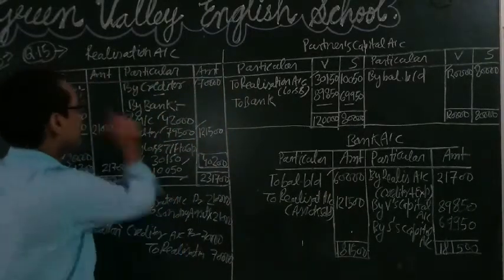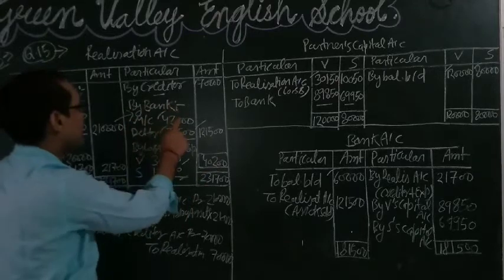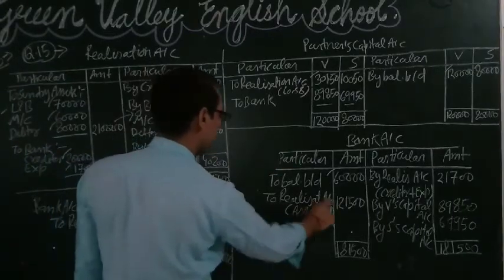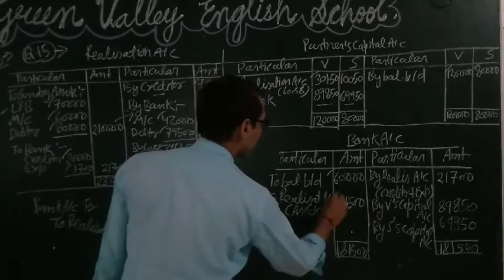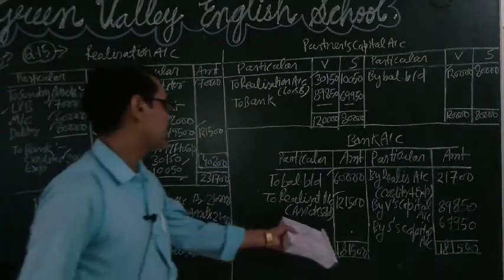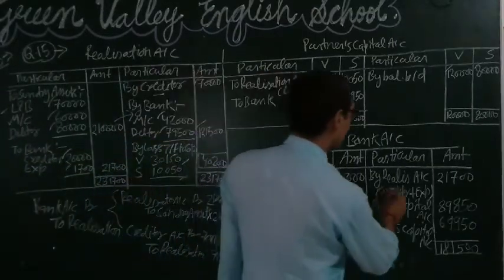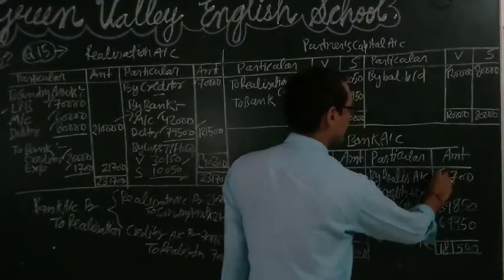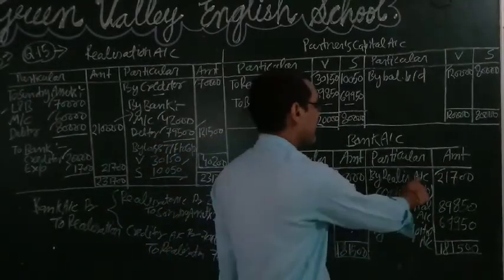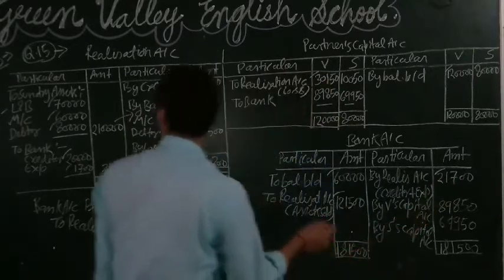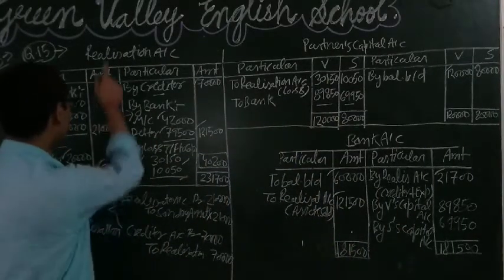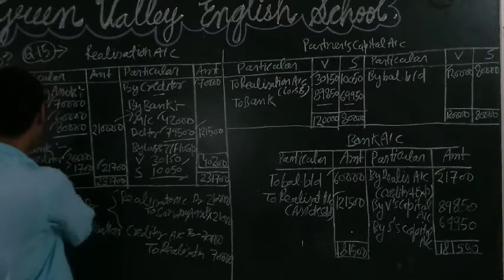When we realize the assets, written as by bank, it will come in the debit side of the bank account, written as to realization account, 1,21,500 being for the sundry assets sold. And this is for the payment of liability and expenses by realization account, 21,700. This is already recorded in the debit side of the realization account, written as to bank.